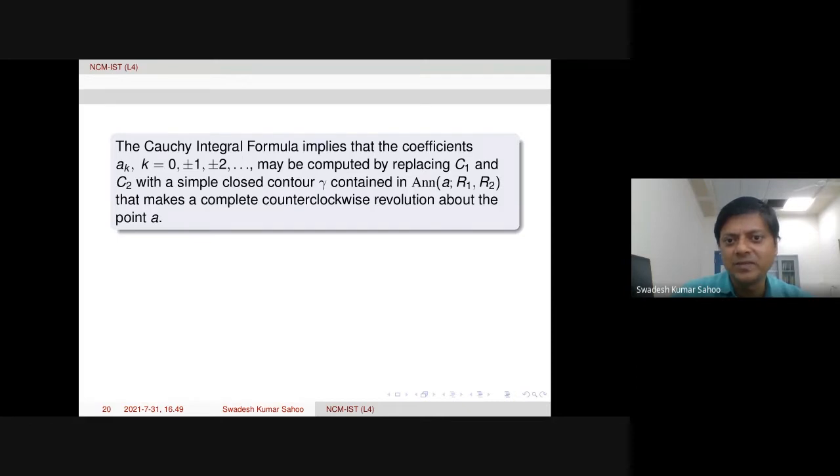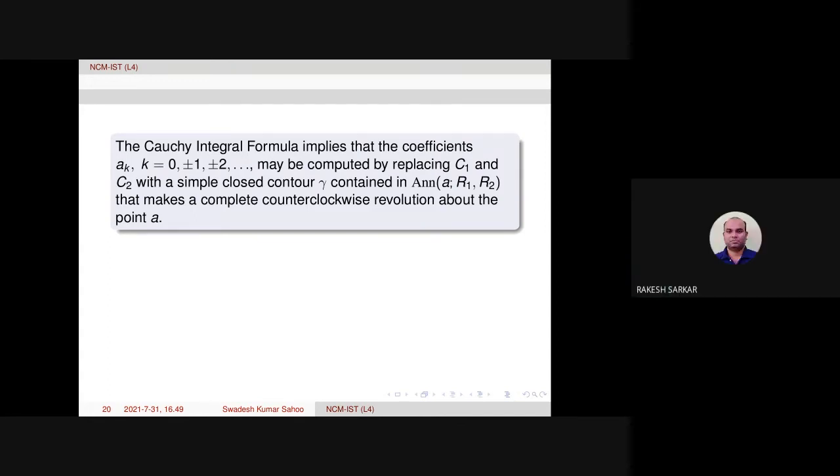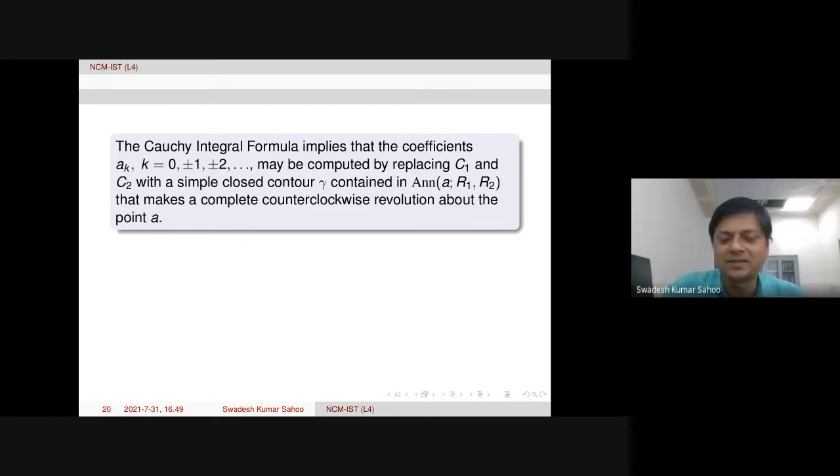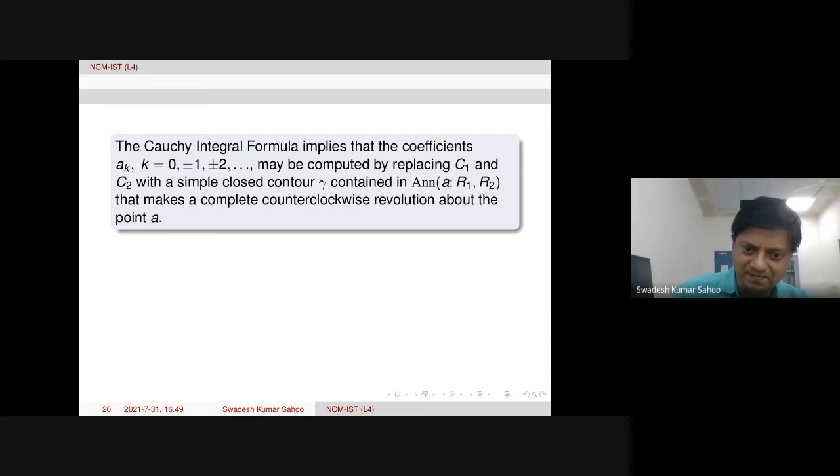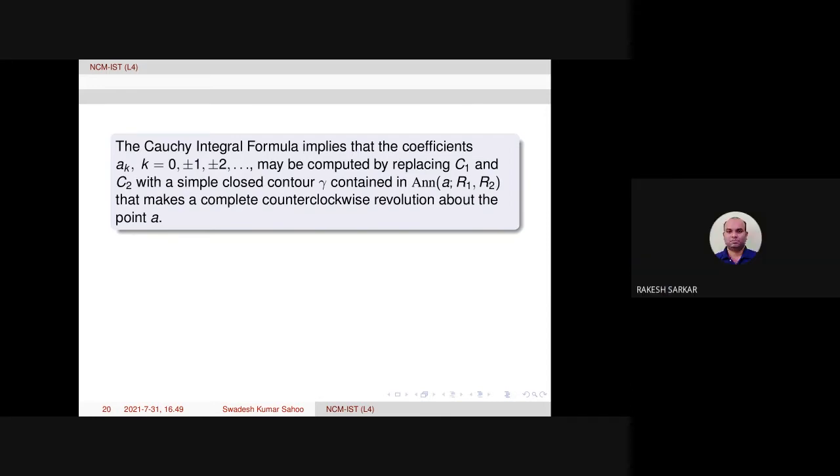Yeah, your point is valid. That is the reason, when we have the clockwise direction, we are getting the negative powers. If you take a line segment from C1 to C2, then the region becomes simply connected and the curve becomes anti-clockwise.